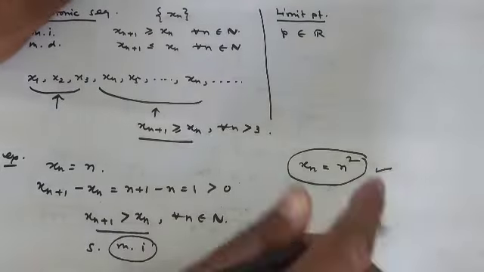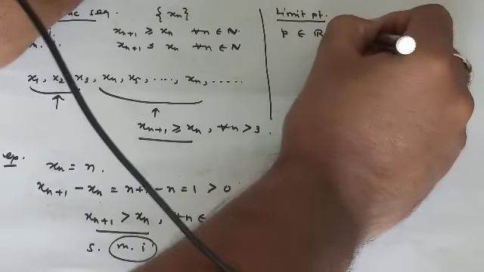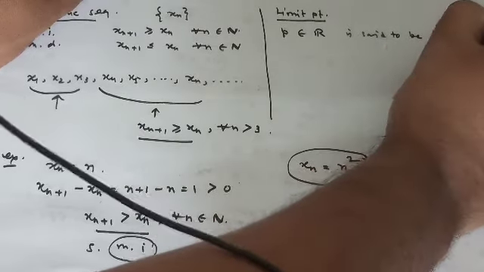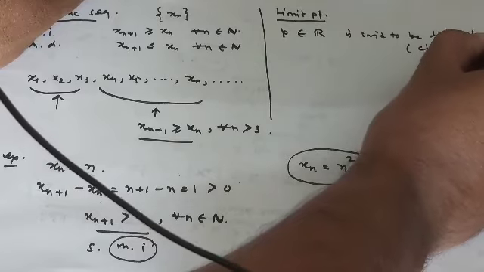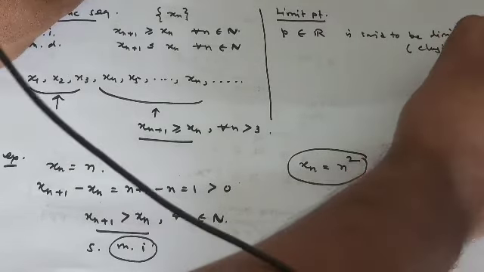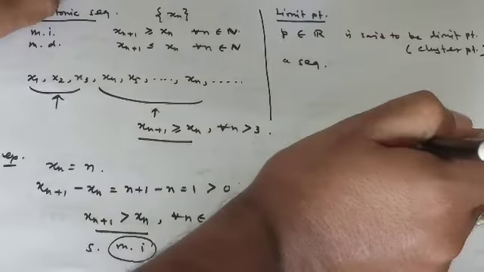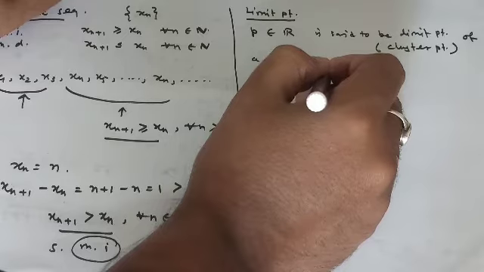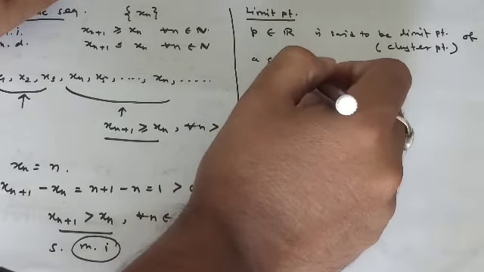So let us consider p belongs to R is said to be a limit point, which has another name, cluster point, of a sequence. Okay, this point p is said to be a limit point of a sequence if every neighborhood of p contains infinitely many elements of the given sequence.